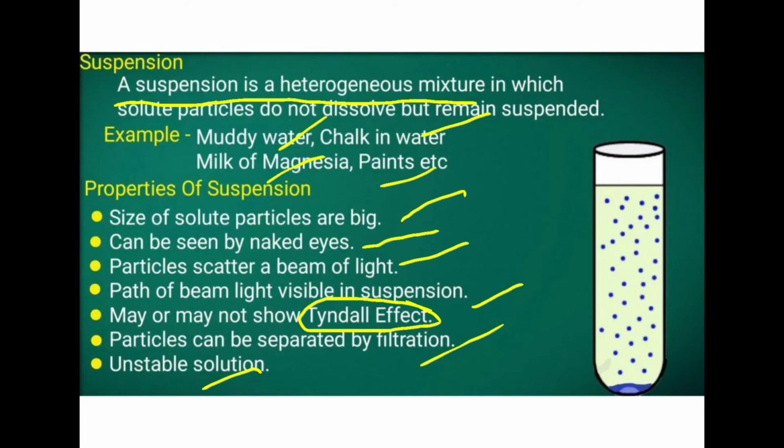Just study this one. Look, the particles are big in size, so we can see them with our eyes. They scatter light, and the path of light is visible. That means when light comes through this, the path it takes is visible. If light is coming like this, then this path is visible. So the light path is visible here, and it is an unstable solution. These are the properties of suspension.